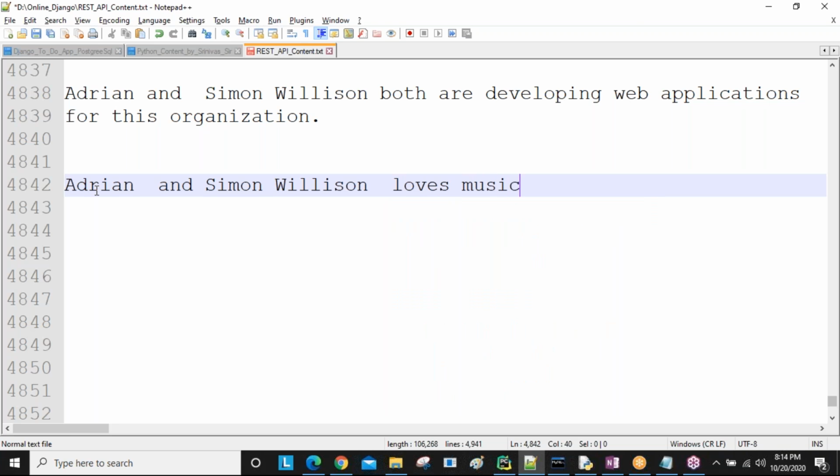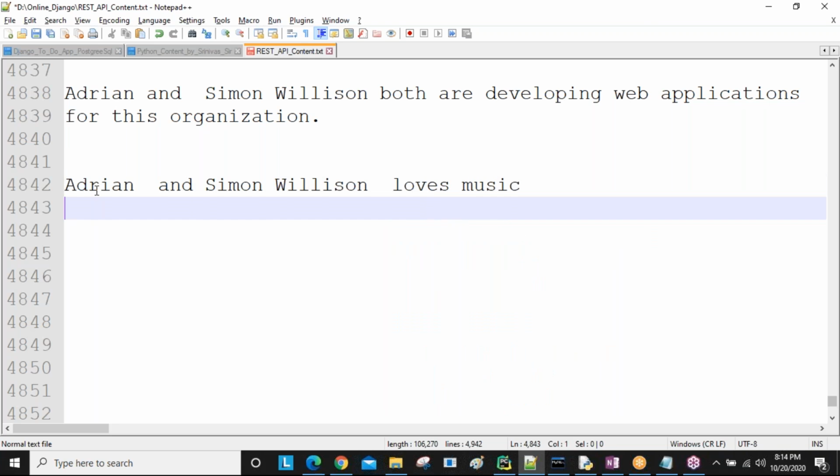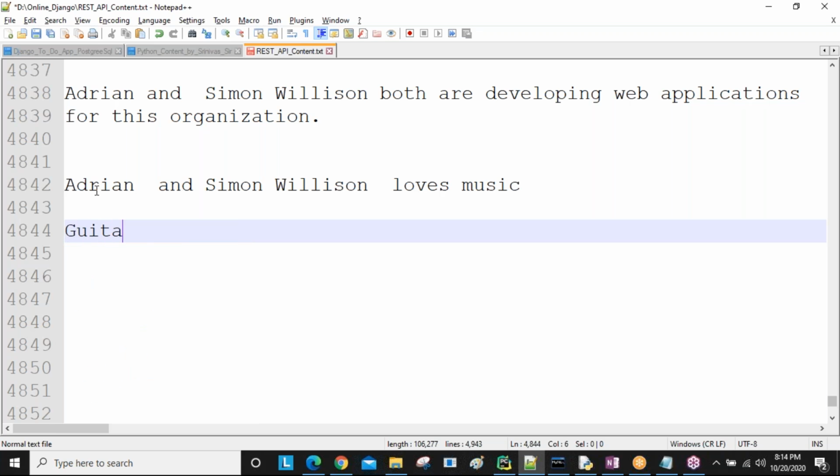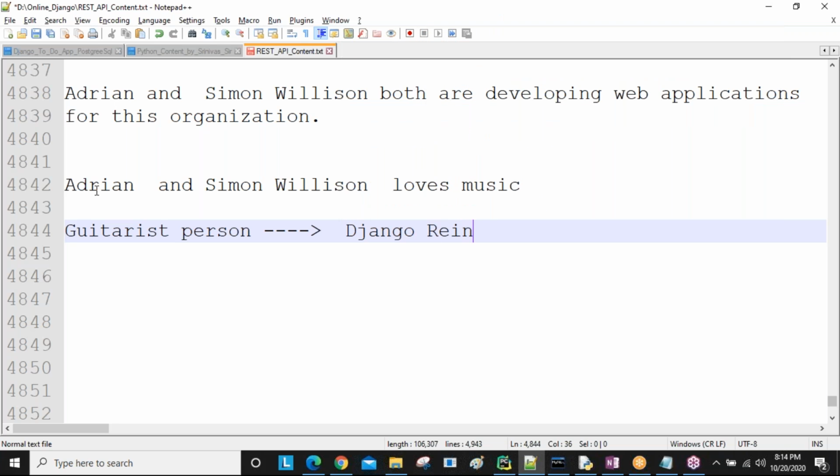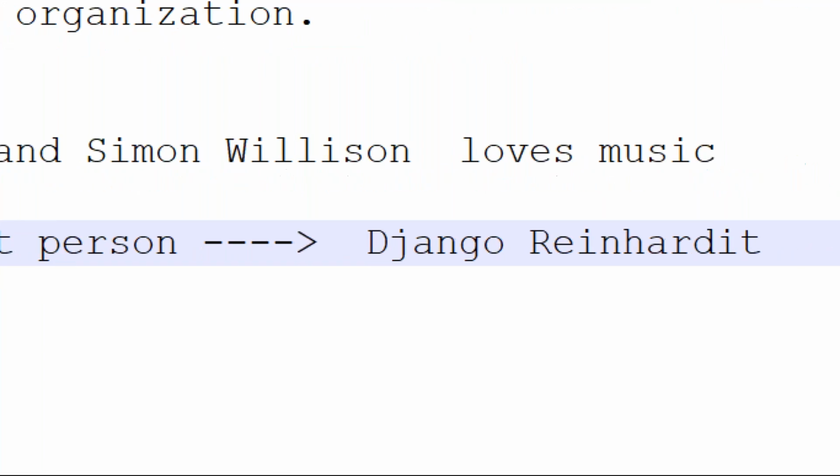They both are music lovers. So one famous guitarist is there, sir. His name is Django Reinhardt. Django Reinhardt. This is one famous guitarist, sir.